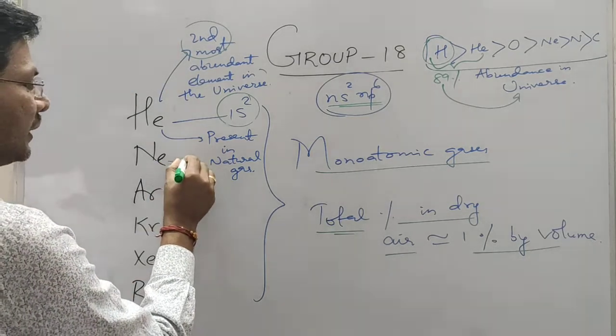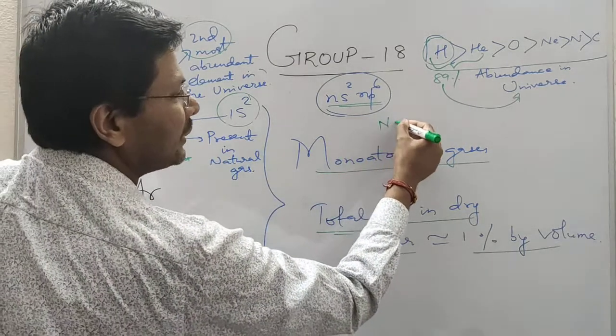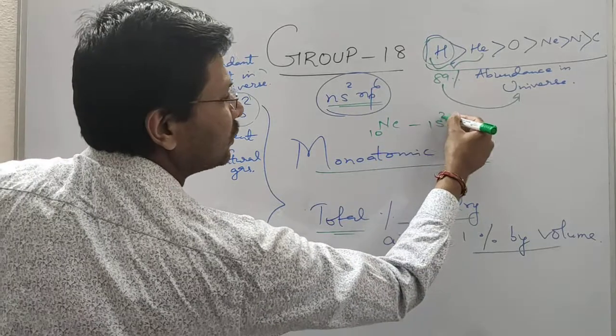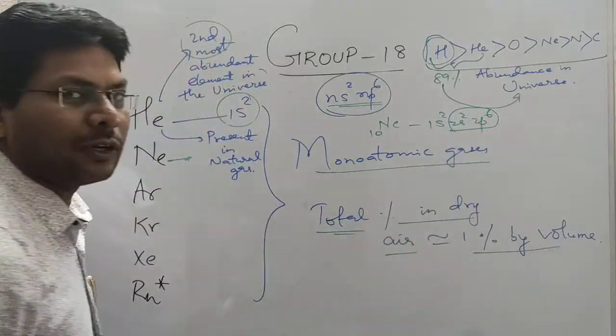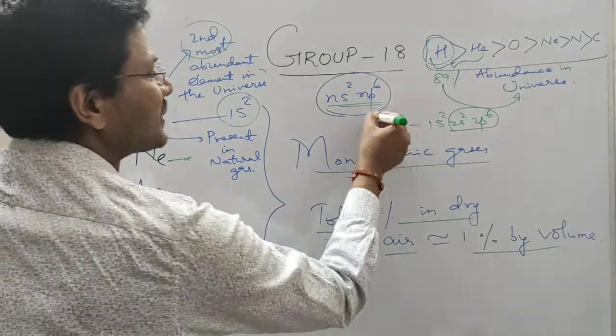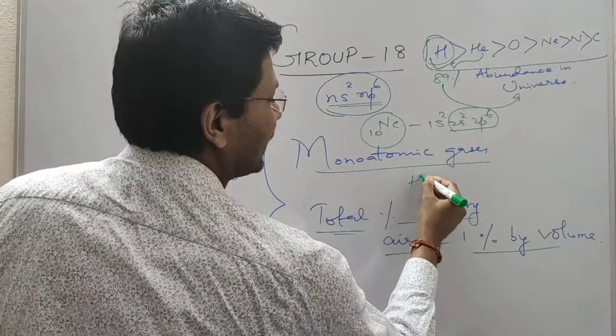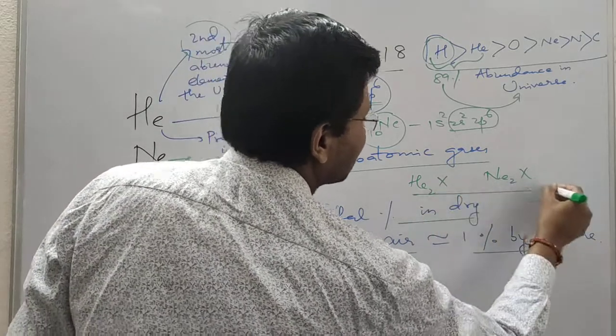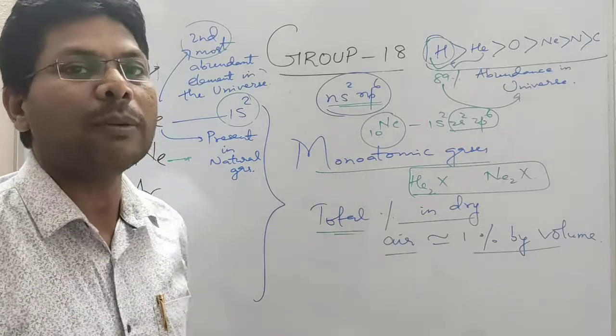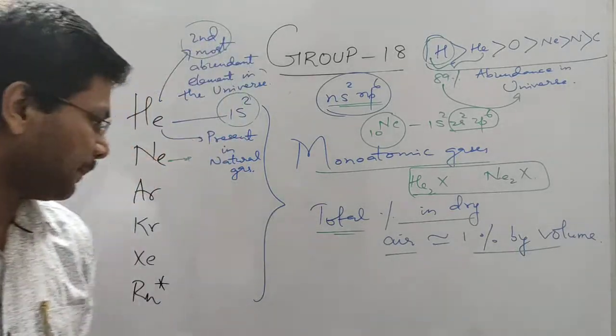If we see the configuration of neon, atomic number 10, it is 1s2, 2s2, 2p6. So it has a complete octet of 8 electrons in the outermost shell. So it is very stable. And the He2 molecule does not exist. Similarly, Ne2 molecule also does not exist. This can be explained on the basis of molecular orbital theory.